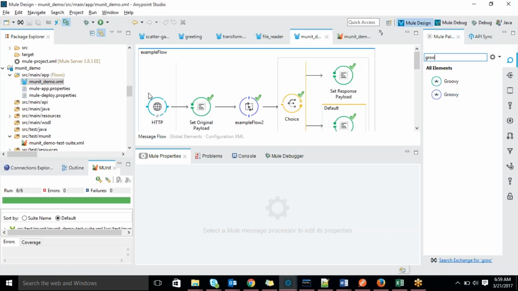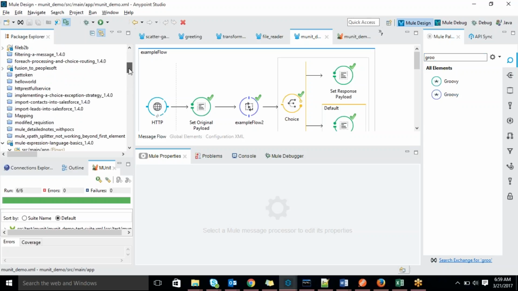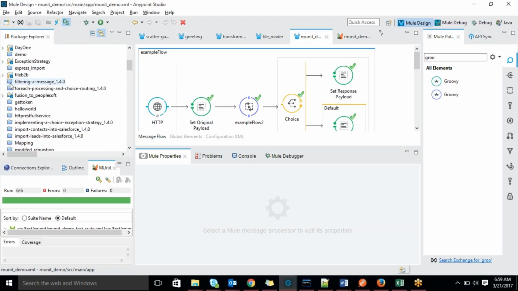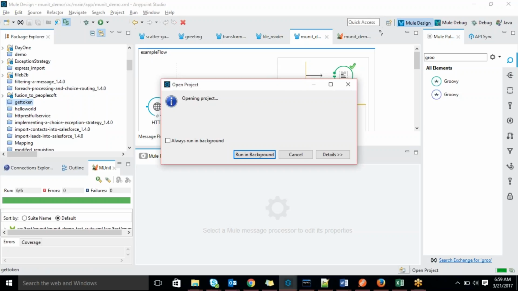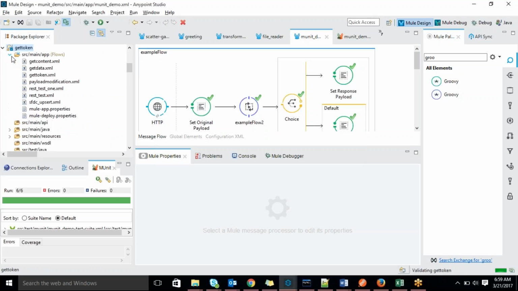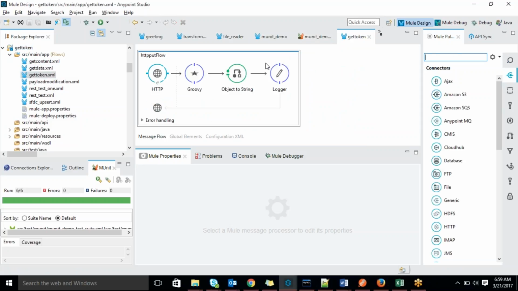I will show you an example. These three are different, there is no relation. See, I will show you an example. Get a token. So Groovy is completely... see this.